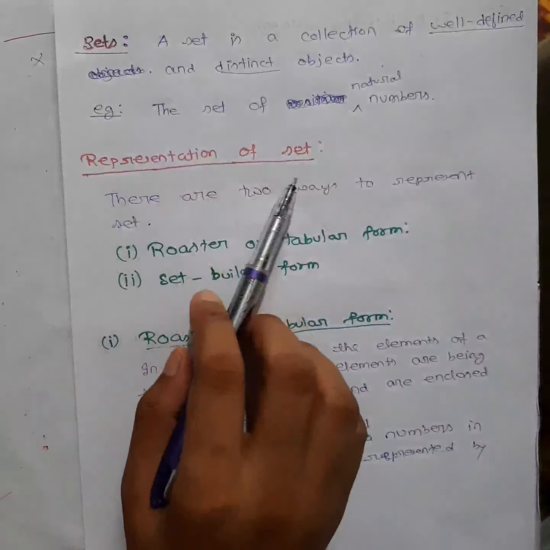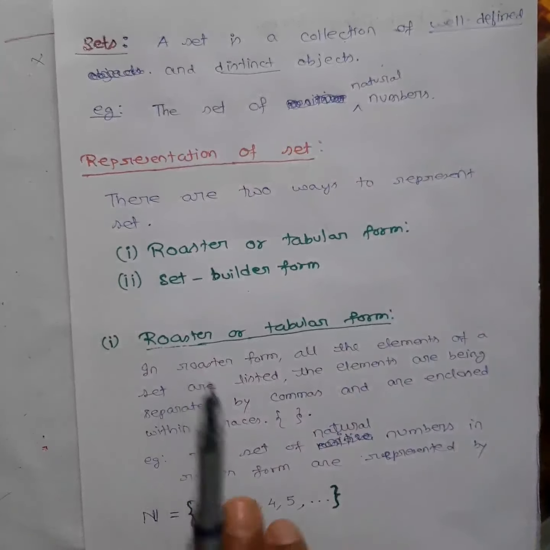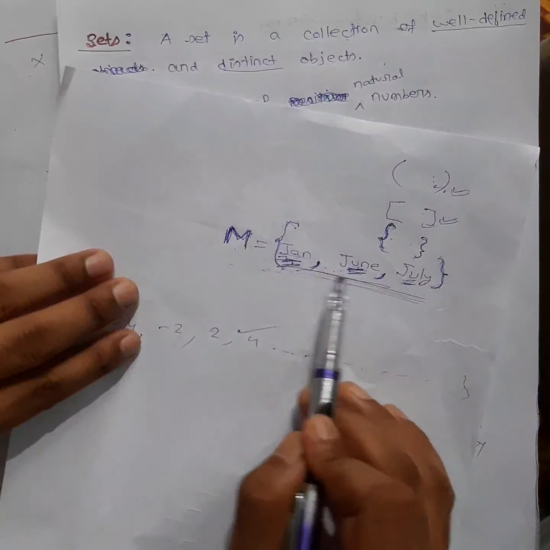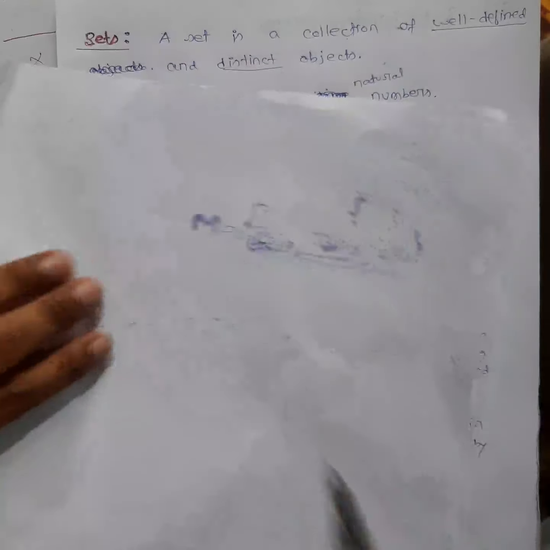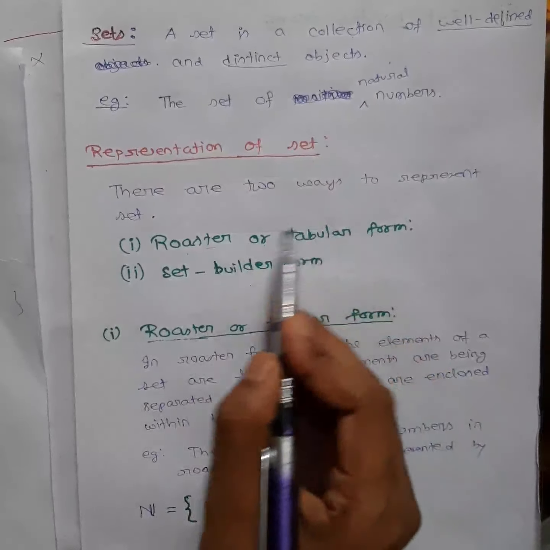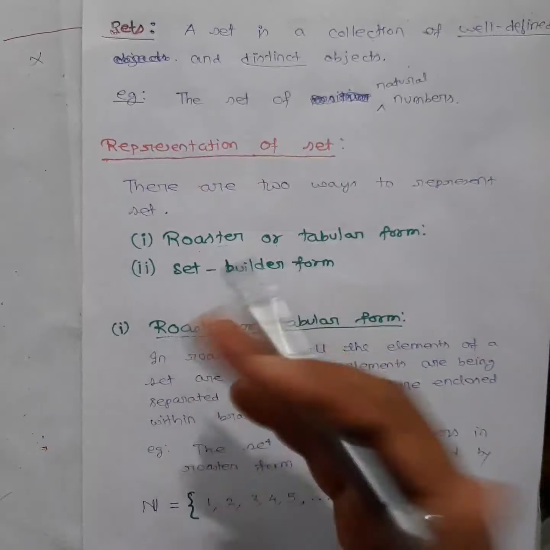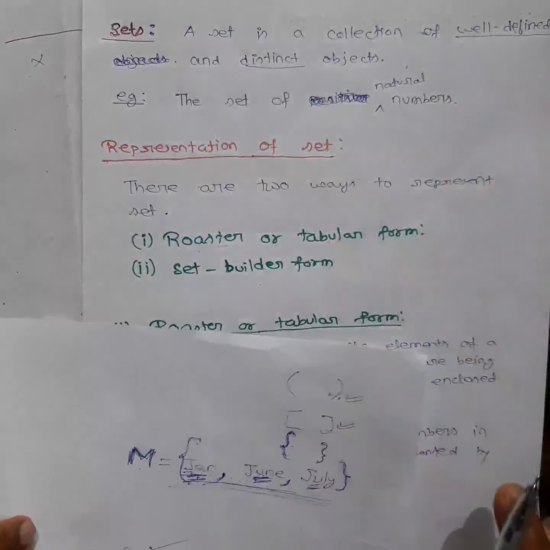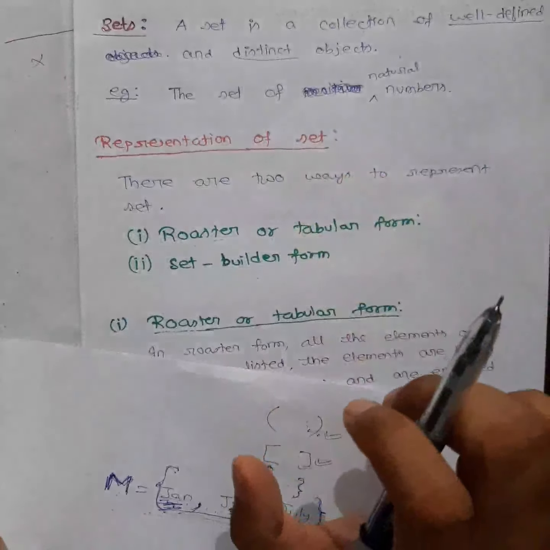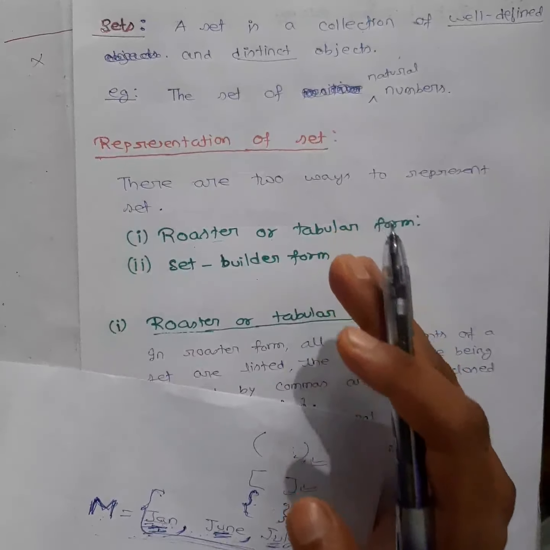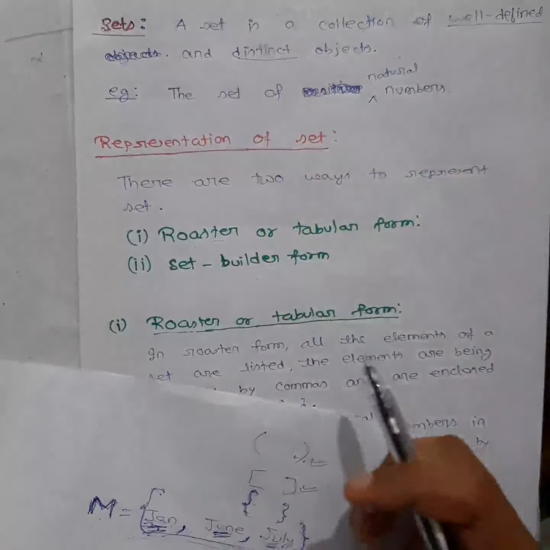Okay, next, representation of sets. So there are two ways you can represent a set. One is this one, I have already shown you, right? This is also called the listing method. You can list all the objects, or it is also called roster or tabular form. Okay, same meaning. Don't be afraid of these words. Okay, it's quite simple only. And since you are doing this for the first time, you might be thinking what kind of maths we are studying right now. But these have lots of applications in your later chapters also. Okay, mostly you will see in probability also we are going to use sets.